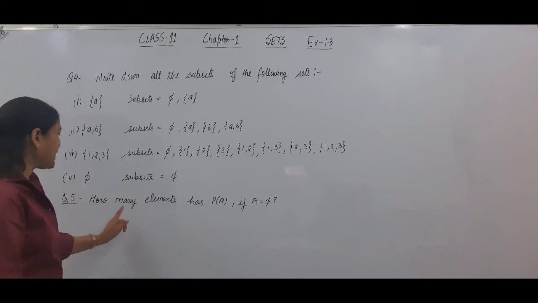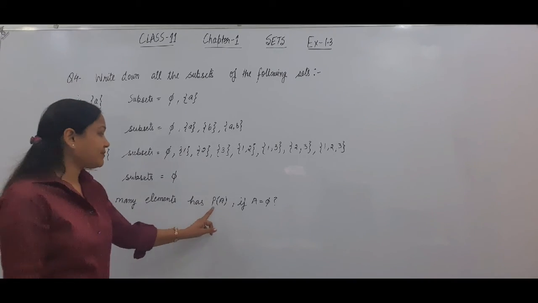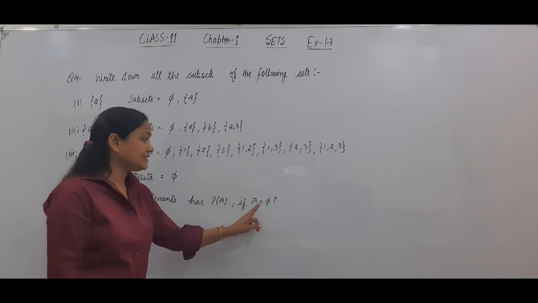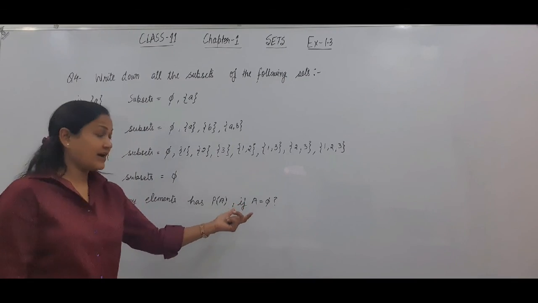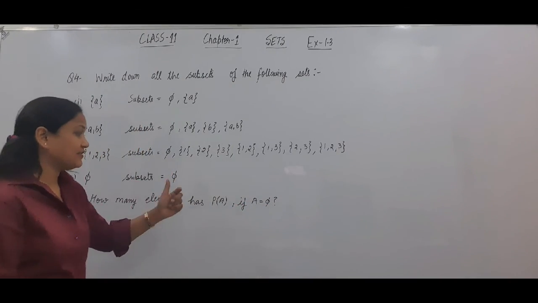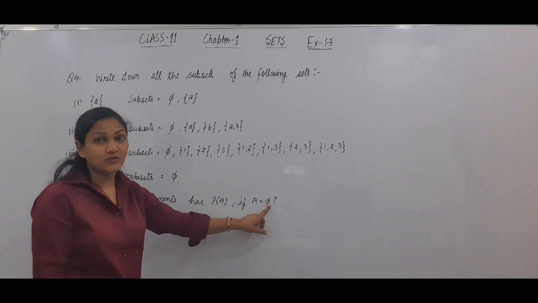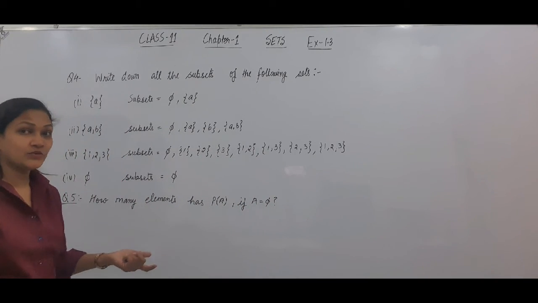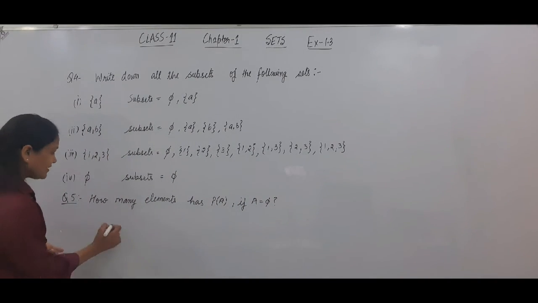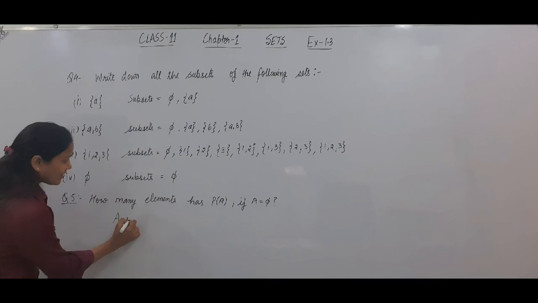Now the fifth question is how many elements has power set of A? If A is phi, अगर A आपका कोई set phi है तो number of elements in phi is 0. So the number of subsets will be 2 raised to power 0, that is only 1.